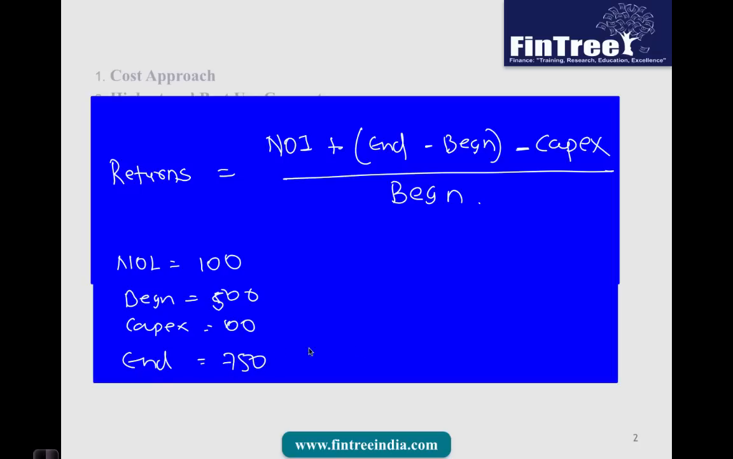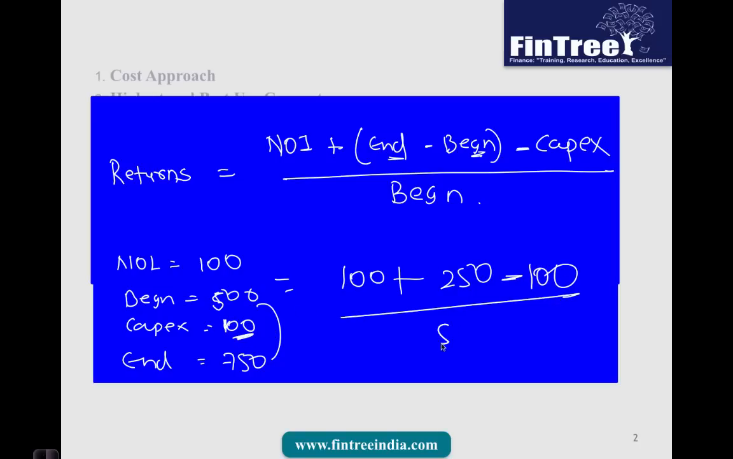is 750. Now you start with NOI, which is 100, plus you take the difference between ending minus beginning, so that would come out to be 250. But we know that capital appreciation is not 250 because we have ourselves invested 100, so we will reduce that capex here as a ratio to beginning investment, which would be 500.